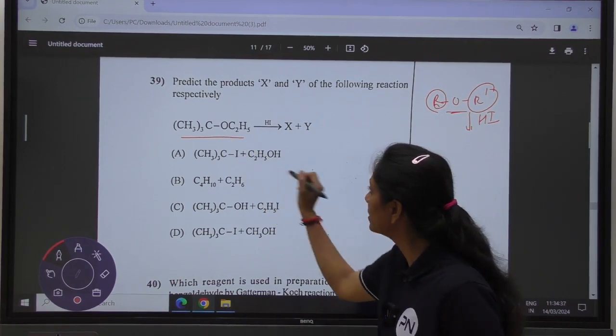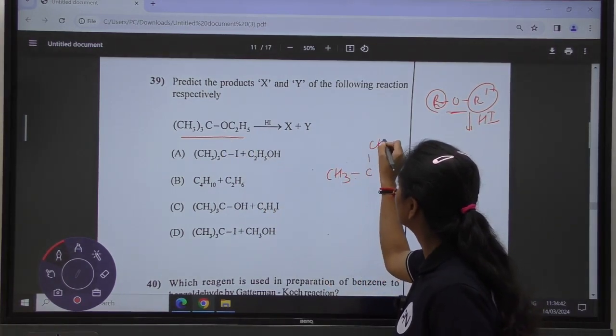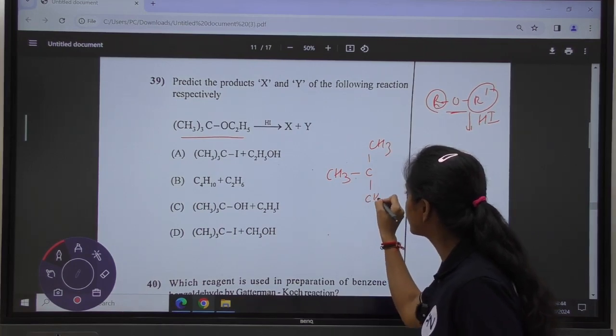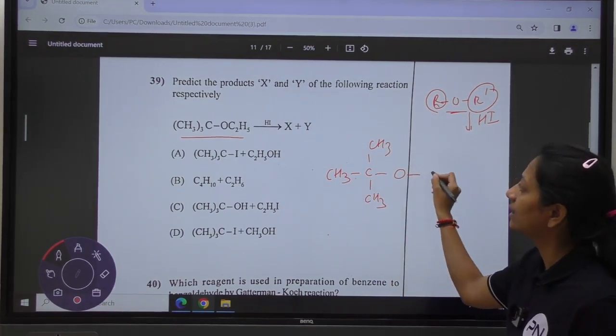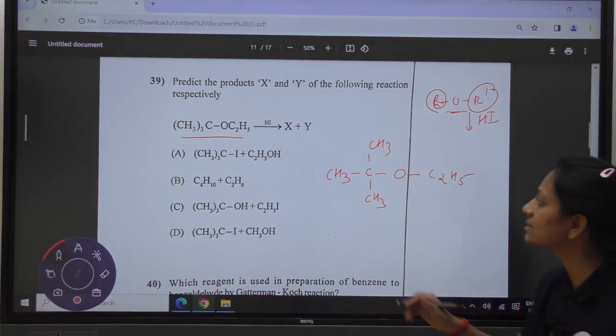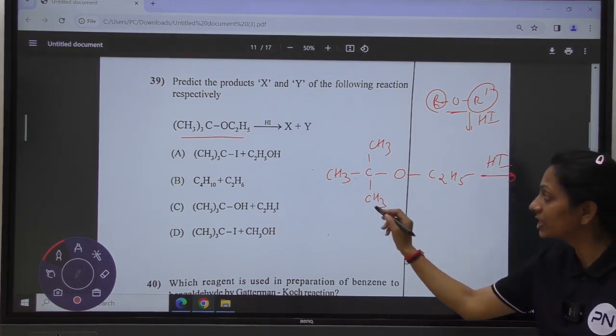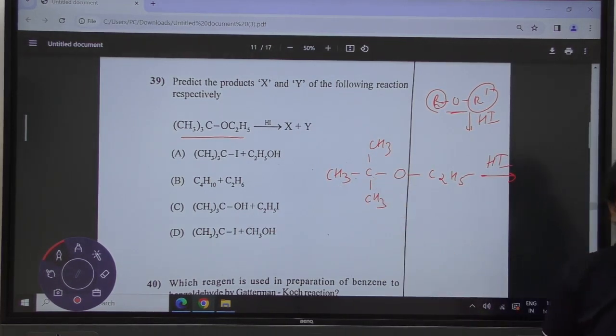So here the compound is given, you are having 3 methyl groups attached with the carbon and the C2H5. Here there is the reaction with hydrogen iodide, as this is a tertiary carbon.